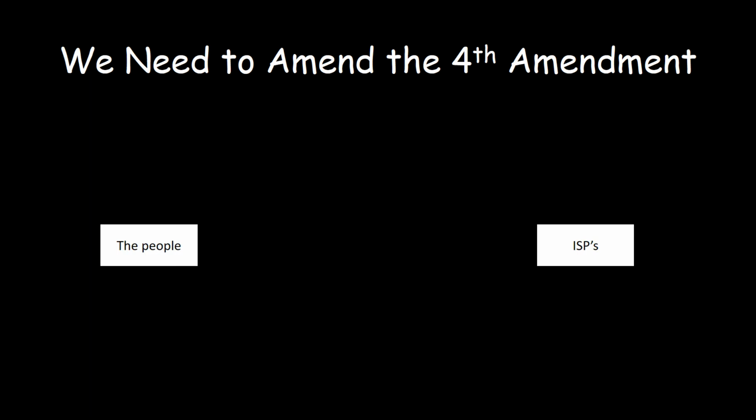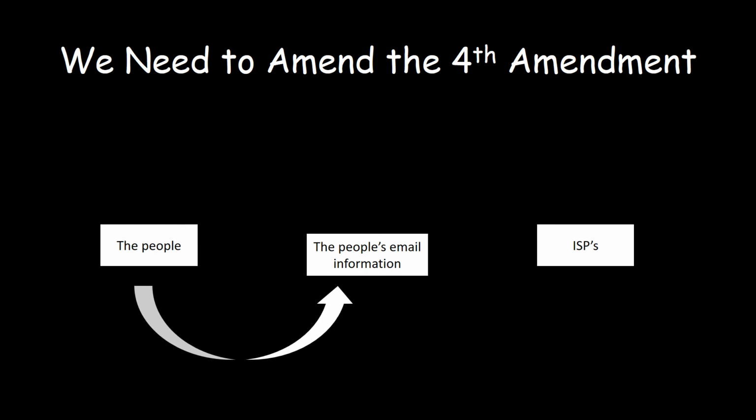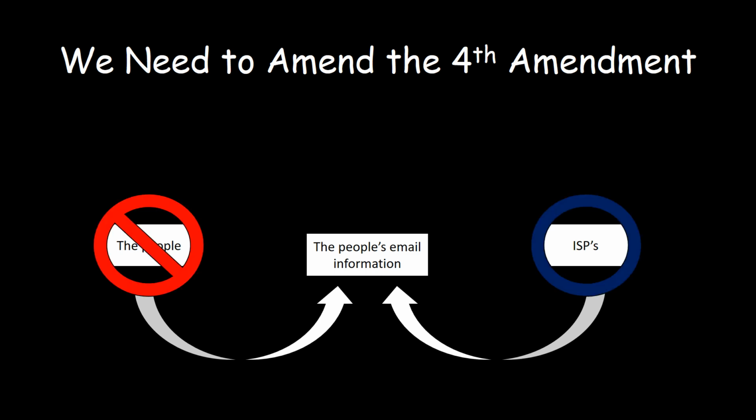We no longer have the right to protect our emails thanks to the Cloud Act. Before the Cloud Act was created, federal courts would have to rule based on how they interpreted the SCA. Some courts ruled in favor of the people's protection, saying that the SCA creates Fourth Amendment-like protection for people's emails. Other courts, however, ruled that when a user signs up for an internet service provider, the user gives those protective rights to the providers, meaning it is up to the providers if they want to protect your emails or not. Now, with the Cloud Act in effect, protection of people's emails is strictly up to the providers.